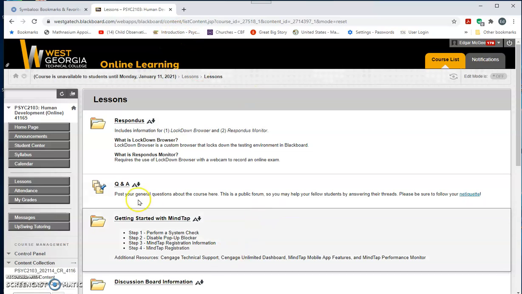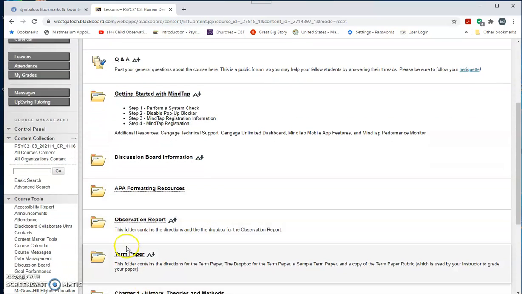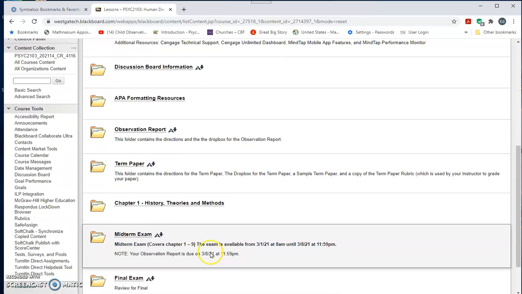There's only one assignment in this course that requires APA formatting, and that is the term paper. Here is the observation report folder and then the term paper folder. I will have separate videos coming next week where I will go over with one video the observation report and another one the term paper.